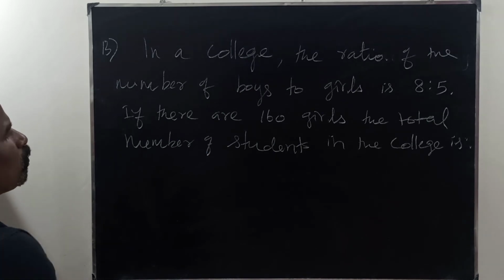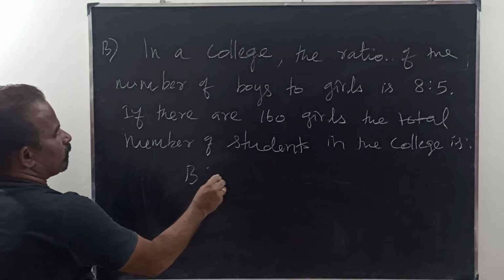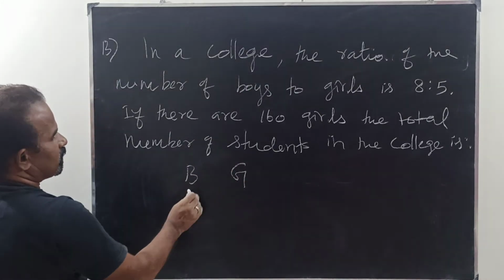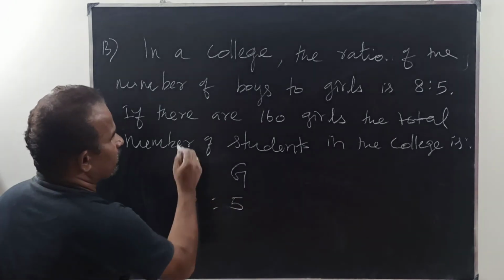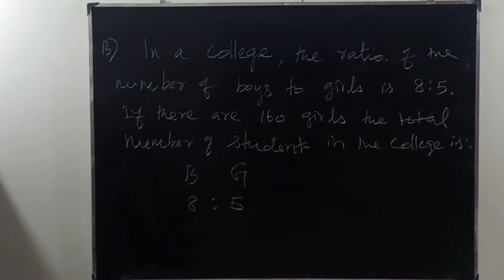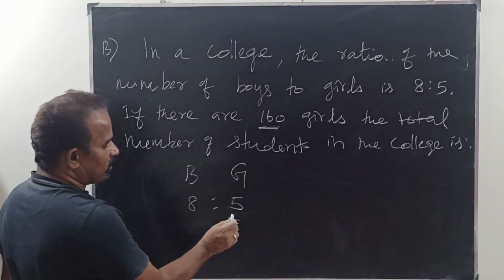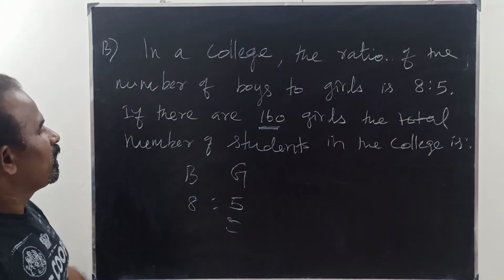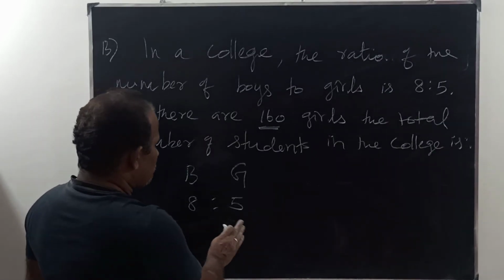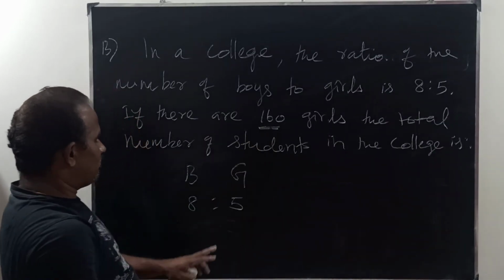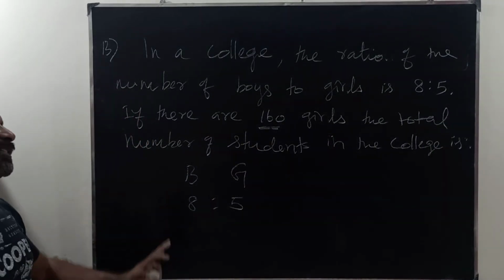The boys to girls ratio is given. What is the ratio? 8:5. So this 5 is for the 160 girls. 5 parts is 160. What about 8 parts? That is the thing.